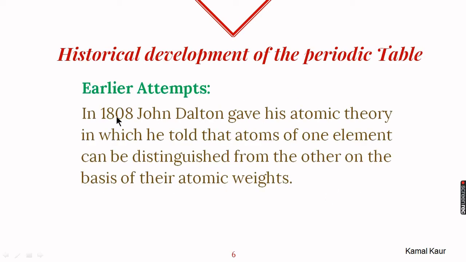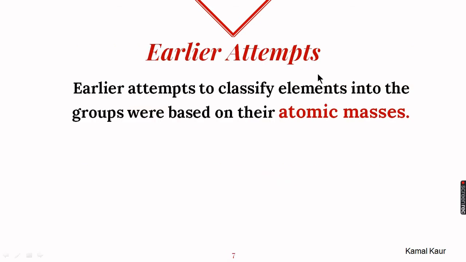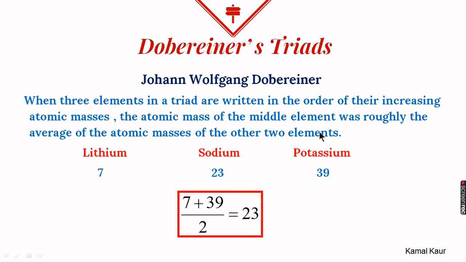In 1808, John Dalton gave his famous theory, which is called Dalton's atomic theory. And one of the postulates of this theory was that atoms of different elements have different atomic masses. So he said that atomic mass is the fundamental property of an element and it can be used to differentiate different elements from one another. So taking the clue from Dalton's atomic theory, the historical development of the periodic table started and scientists tried to classify elements on the basis of their atomic masses.